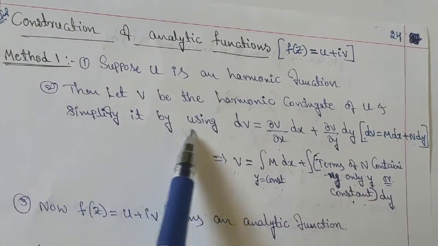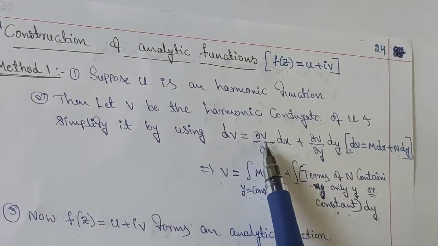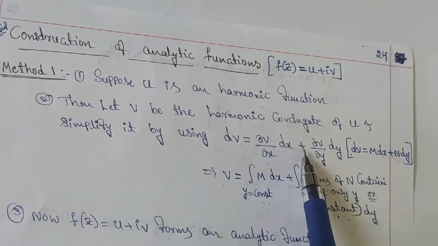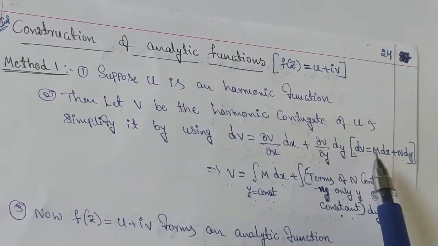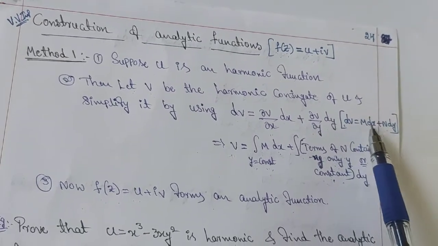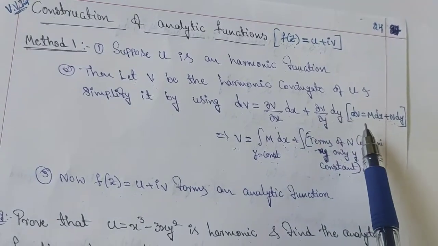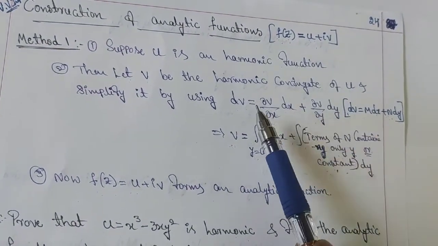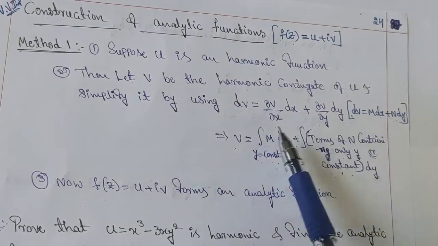So we have to simplify to get the value of v by using the formula dv is equal to dou v by dou x into dx plus dou v by dou y into dy. It looks like dv is equal to m dx plus n dy. Here m is dou v by dou x, n is dou v by dou y. Then do the integration here. Integration of dv is v, that is equal to integration of m dx.